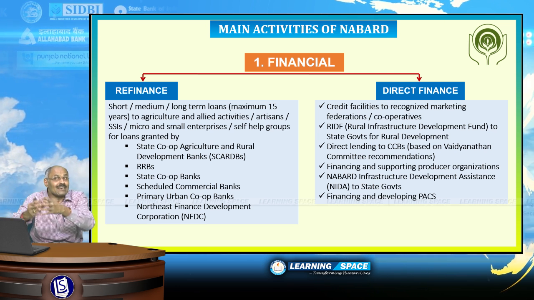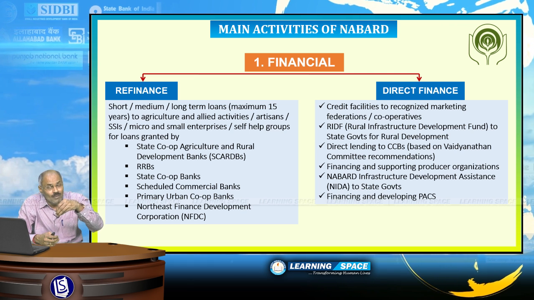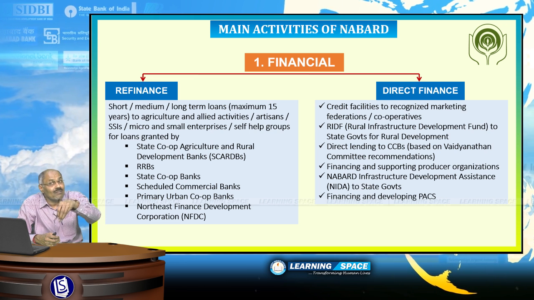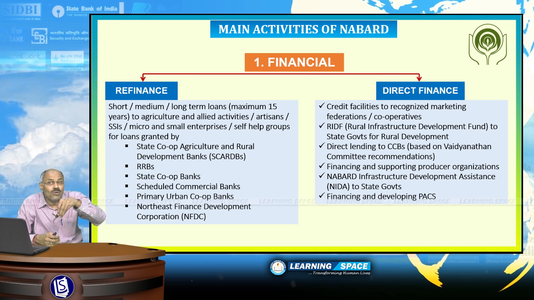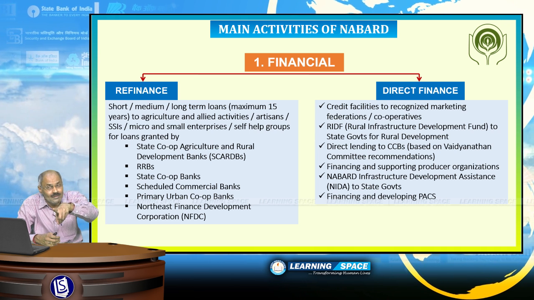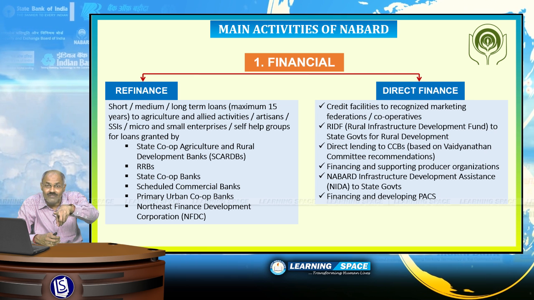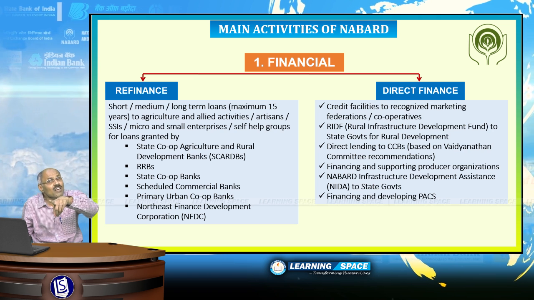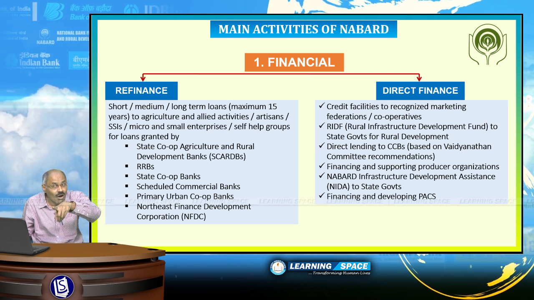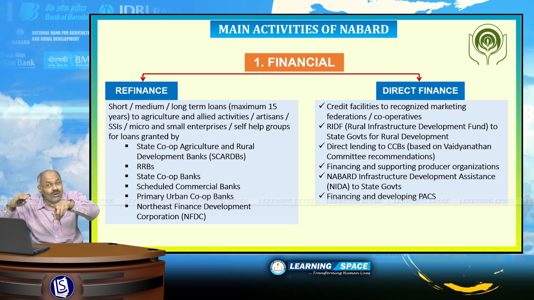The second is direct finance. Here, I would like to tell you 2-3 points. One is the Rural Infrastructure Development Fund, which is maintained by NABARD. What is the purpose of the Rural Infrastructure Development Fund? When the banks are not able to meet priority sector lending guidelines, all of you are well aware, banks have to meet up to the extent of 40%.